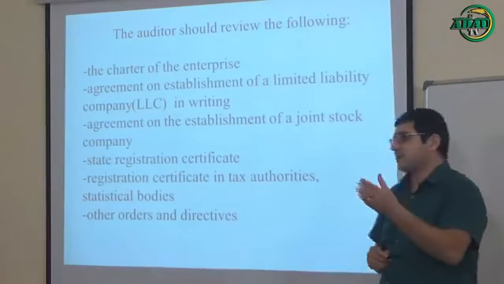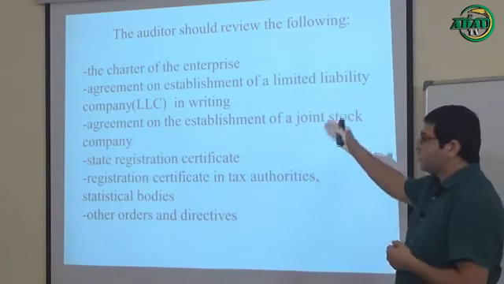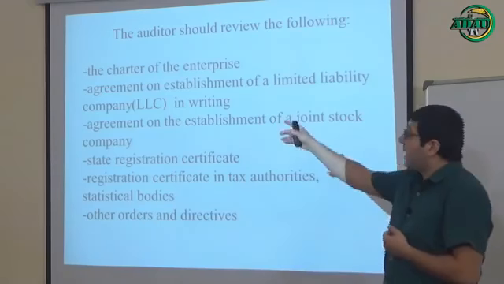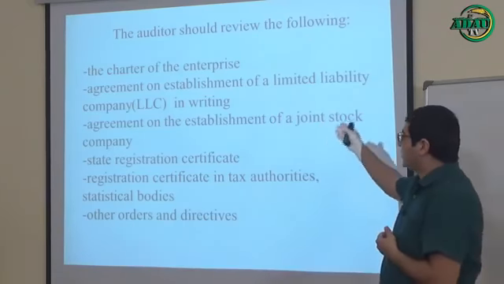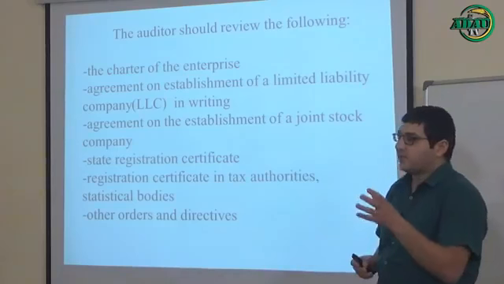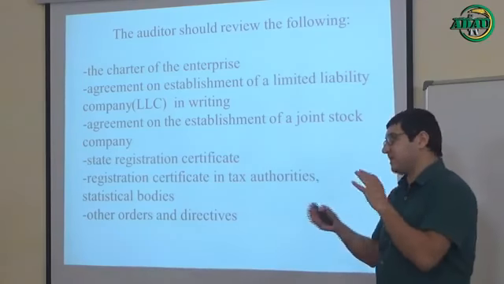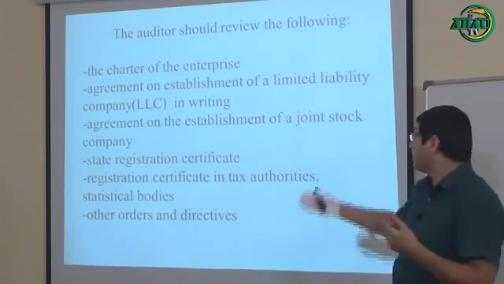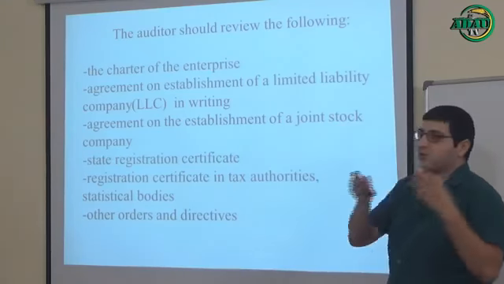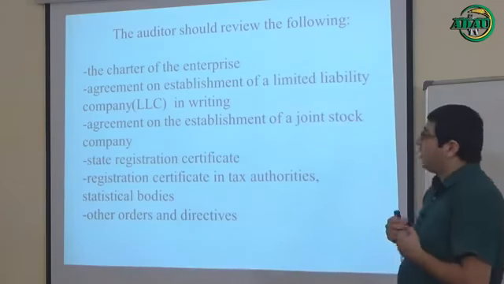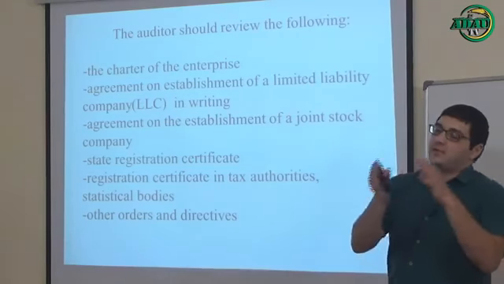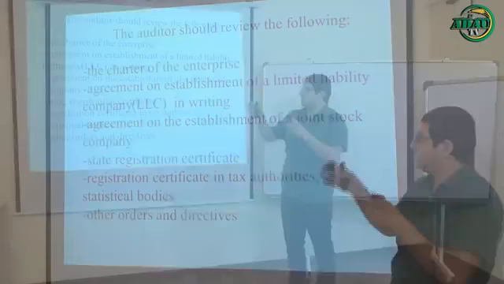So let's continue. Agreement on establishment of a limited liability company, LLC in short form, or agreement on the establishment of a joint stock company. Actually, there are some forms of companies, like a limited liability company, like a joint stock company, open joint stock company, and so on. So, of course, there must be different agreements, different contracts between states and these companies.